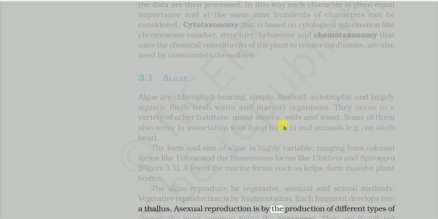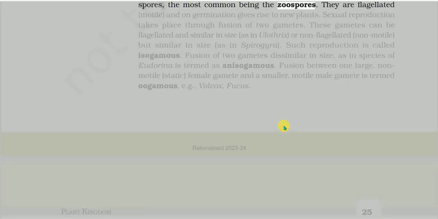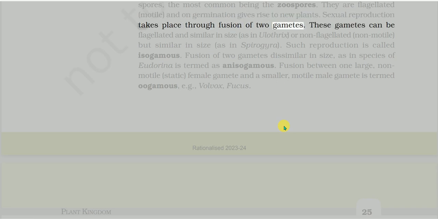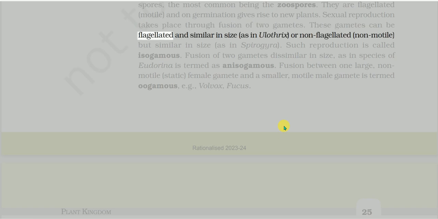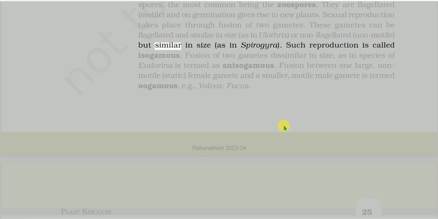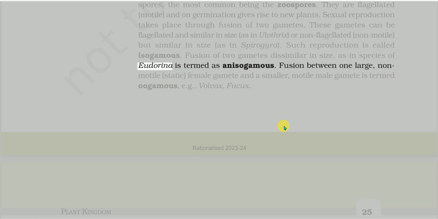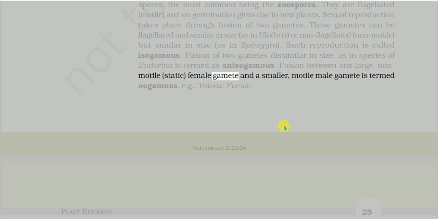Asexual reproduction is by the production of different types of spores, the most common being the zoospores. They are flagellated, motile, and on germination give rise to new plants. Sexual reproduction takes place through fusion of two gametes. These gametes can be flagellated and similar in size, as in Ulothrix, or non-flagellated, non-motile, but similar in size, as in Spirogyra. Such reproduction is called isogamous. Fusion of two gametes dissimilar in size, as in species of Eudorina, is termed anisogamous. Fusion between one large, non-motile, static female gamete and a smaller, motile male gamete is termed oogamous, e.g., Volvox, Fucus.